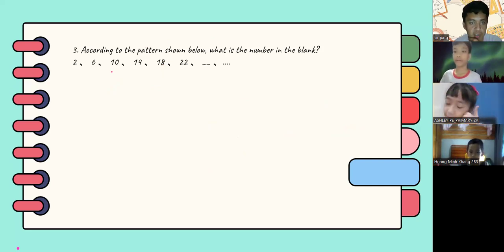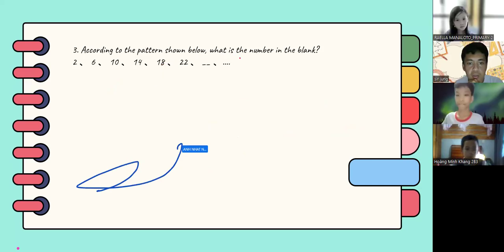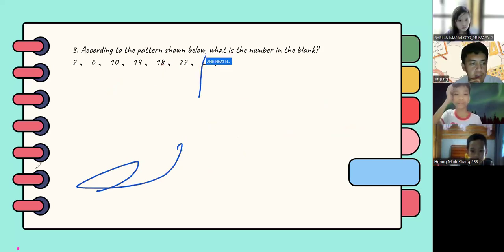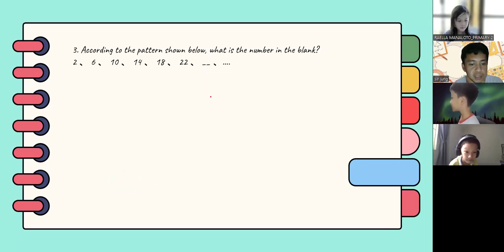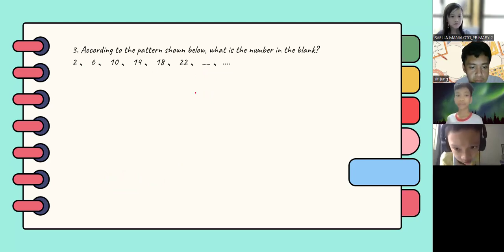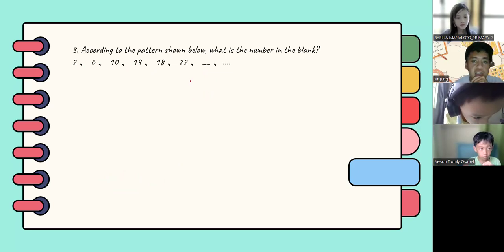According to the pattern shown below, what is the number in the blank? So don't annotate, please. Miss Raila Manaloto, you have a question. 2, 6, 10, 14, 18, 22. The answer is 26. Yes, that's correct. The answer here should be 26.